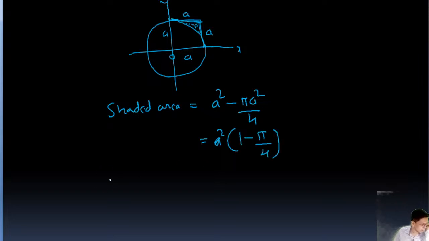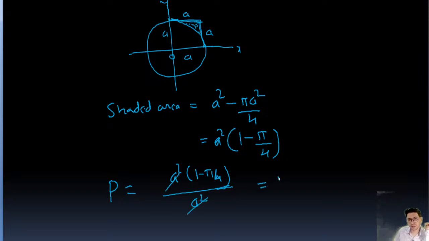Now we'll find the probability. Probability is the shaded area, a square into 1 minus pi by 4, upon the total area. Total area is the area of the square. A square will get cancelled, so we get 1 minus pi by 4.